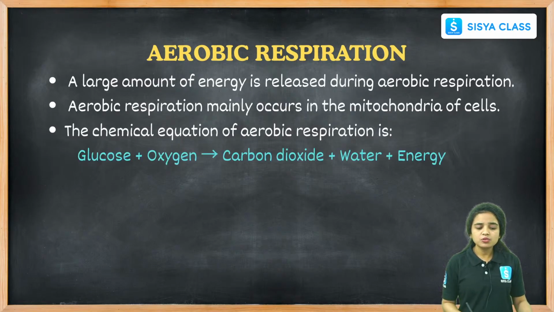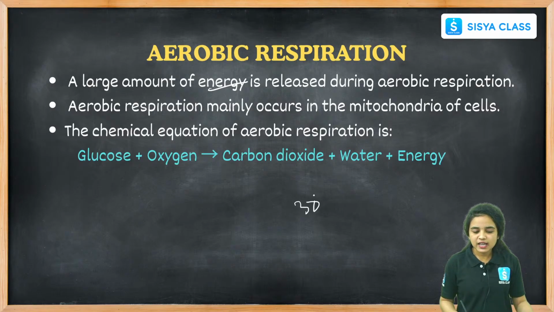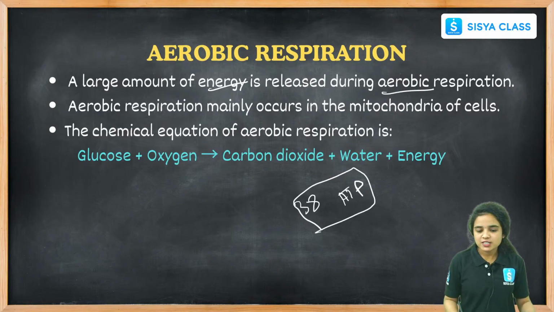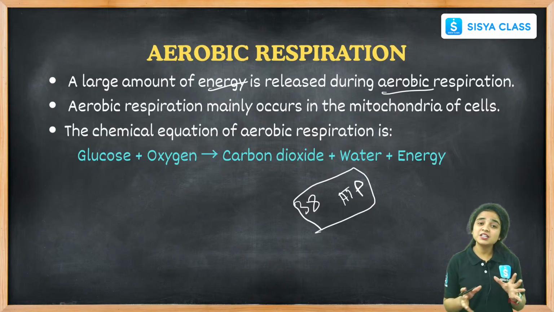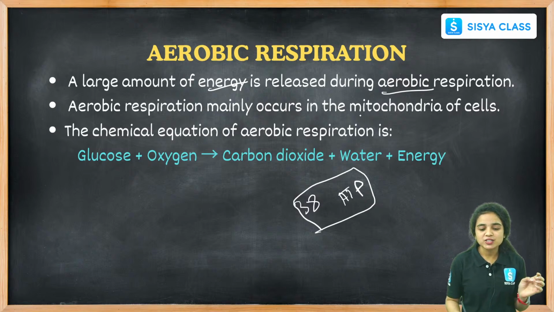And a large amount of energy is released. In aerobic respiration, 38 ATP is released. Large amount of energy means more energy is released during aerobic respiration. Hence, it happens in the mitochondria of cells.